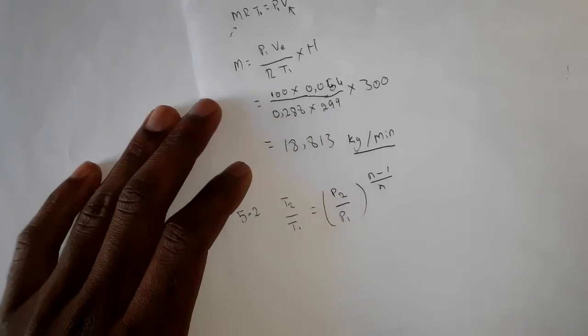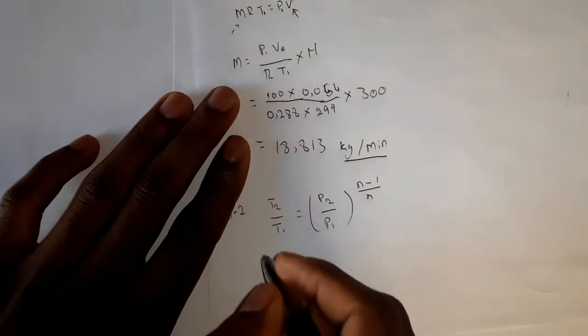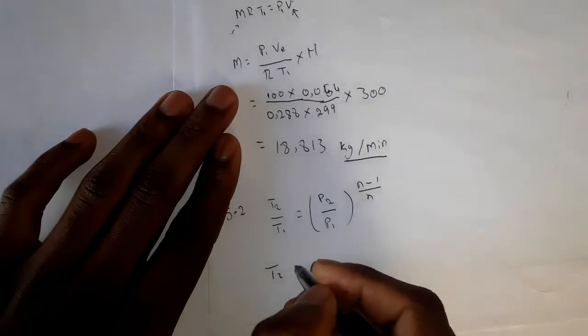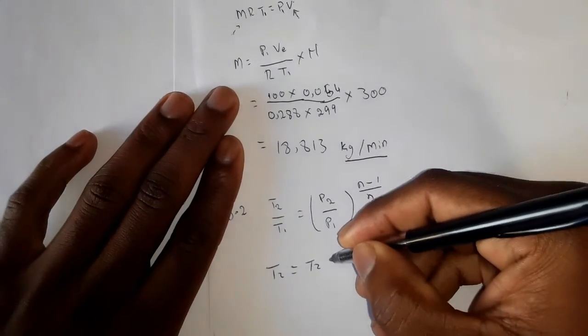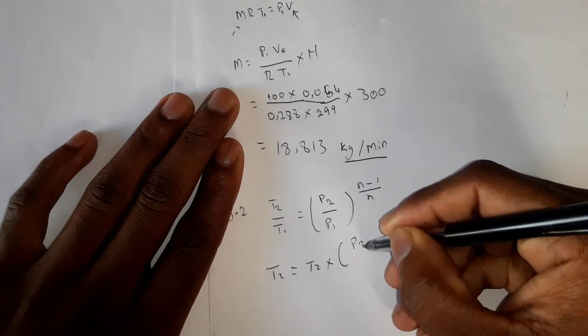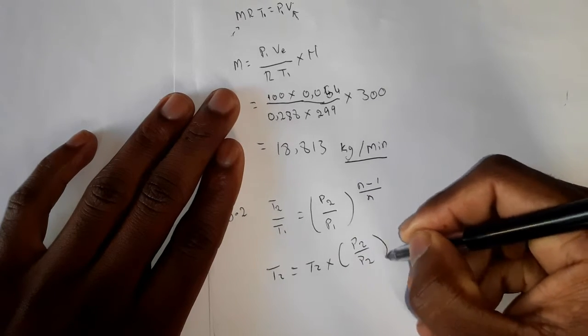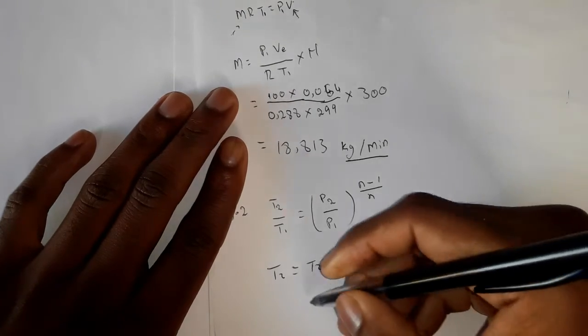What are we looking for? We are looking for T2, temperature number 2. We make it the subject of the formula, which will be T1 times P2 divided by P1 to the power N minus 1 divided by N, and then you substitute.